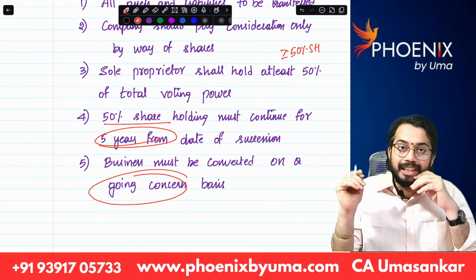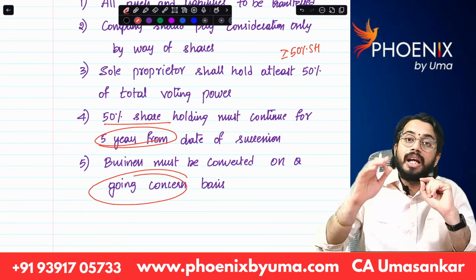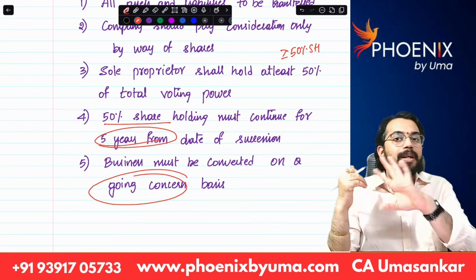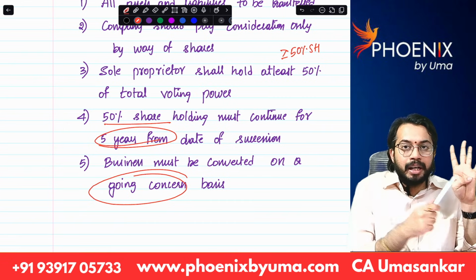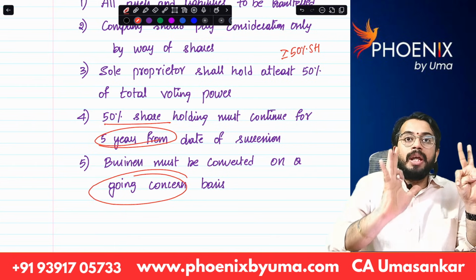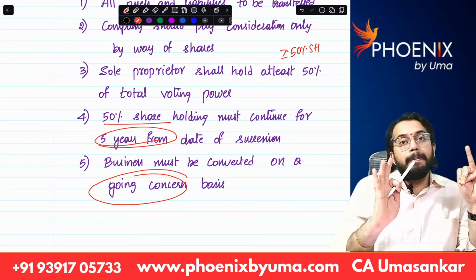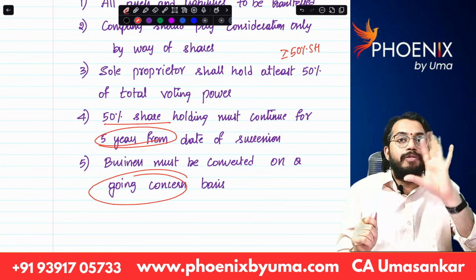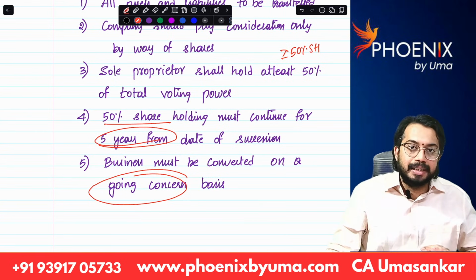If all these conditions are satisfied, then losses of sole proprietorship will be transferred to company and company can carry forward for fresh period of 8 years. Unabsorbed depreciation of sole proprietor will be transferred to company. Now quickly revise. What are the 5 conditions? All assets and liabilities of sole proprietor should go to the company. Sole proprietor shall get consideration only by way of shares. He should not receive any other consideration. Sole proprietor should hold voting power, 50% shareholding in the company. 50% shareholding must continue for 5 years. Fifth condition, transfer of sole proprietorship must be on a going concern basis.